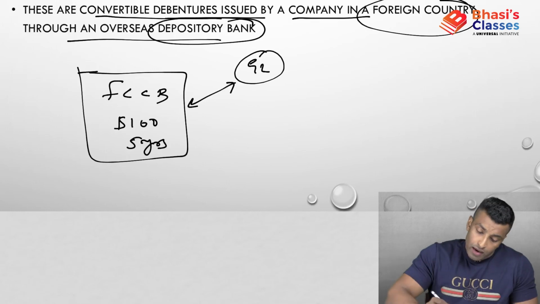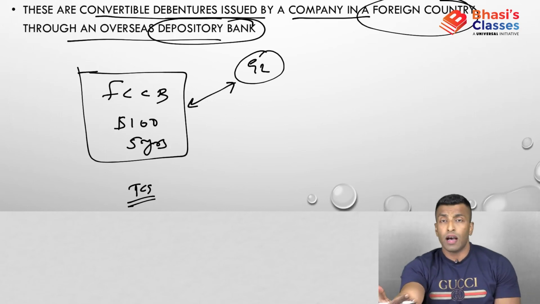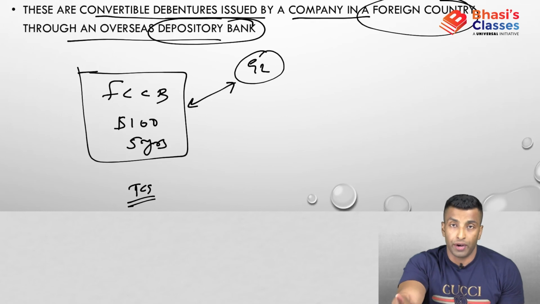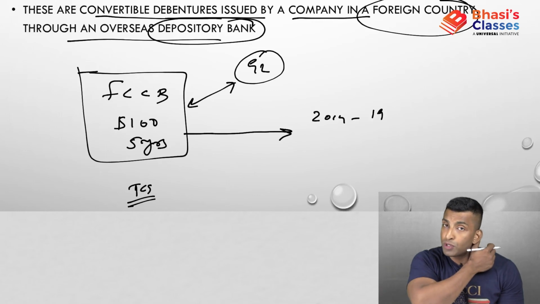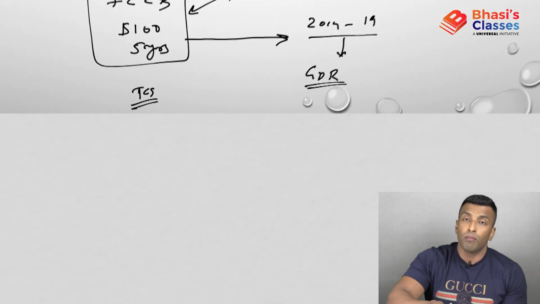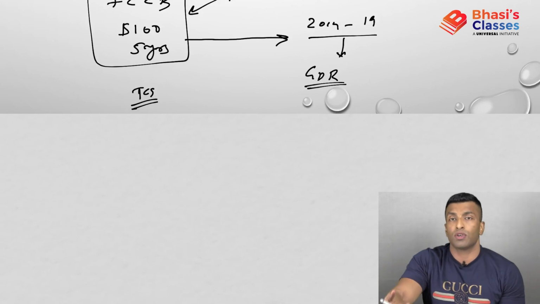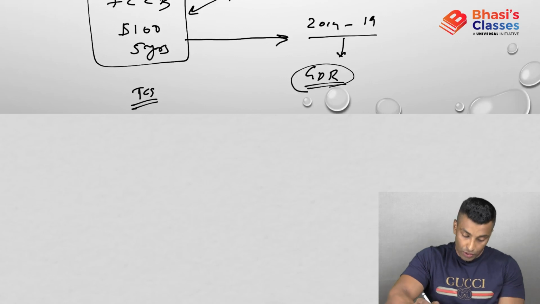Okay. Now the company is actually promising, let's suppose this TCS. Company is actually promising after 5 years, I'll be paying you $100. Now suppose this is from 2014 to 19. So in 19 the company is supposed to pay $100. Now if the foreigner sees that the company is doing good, the foreigner can actually convert this into GDR, okay, and it can be bought and sold in the stock exchange. It is almost like a share, so it can be bought and sold in the stock exchange.